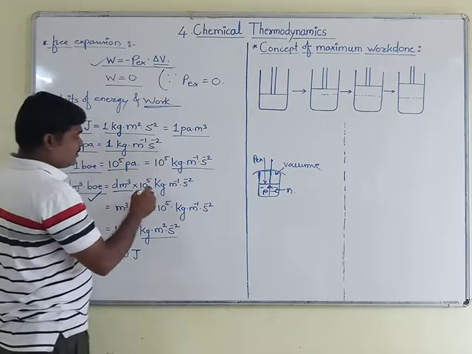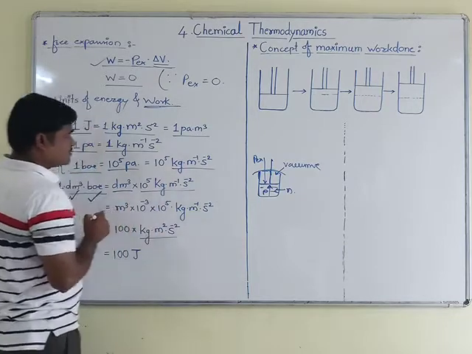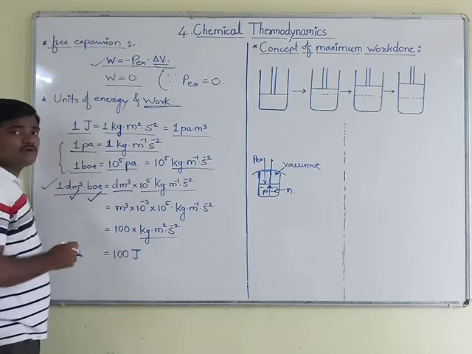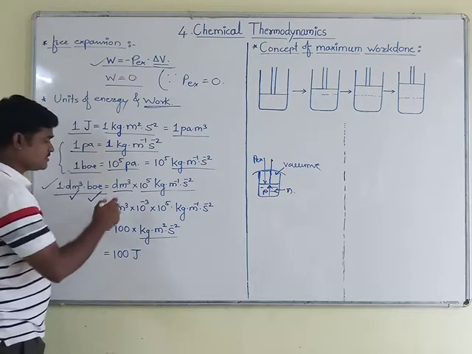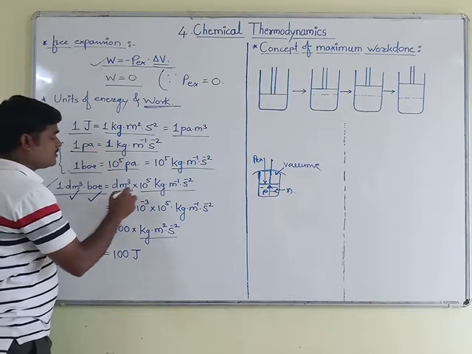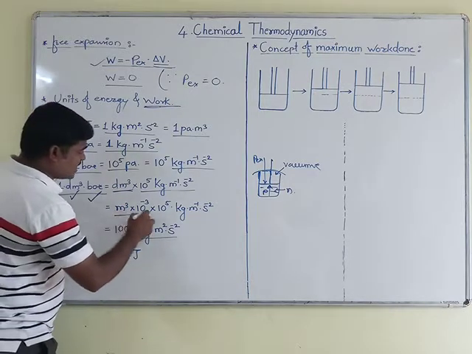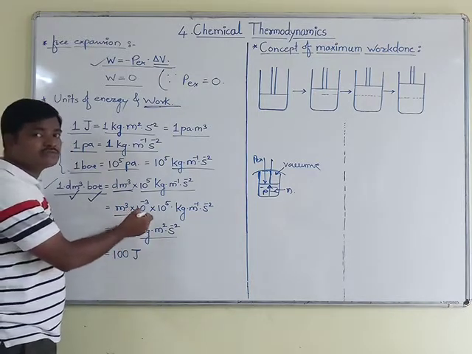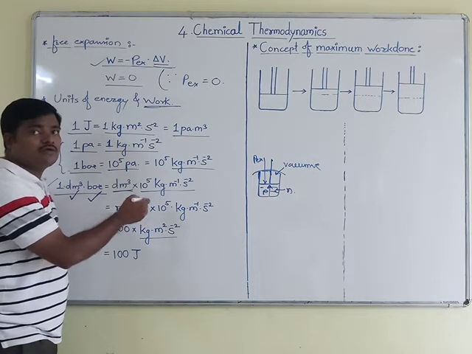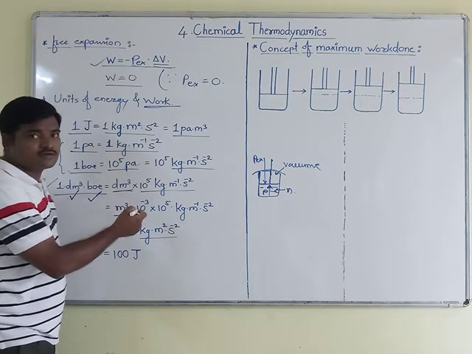Therefore I have kept pressure as it is and only dm cube I have introduced in this equation. And to convert dm cube into meter cube, you either have to multiply it with 10 raised to minus 3 or divide it by 1000.